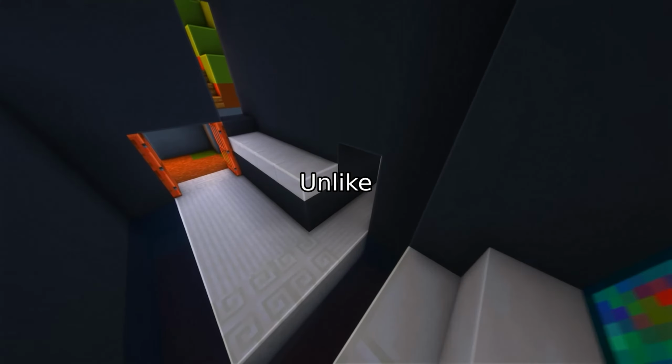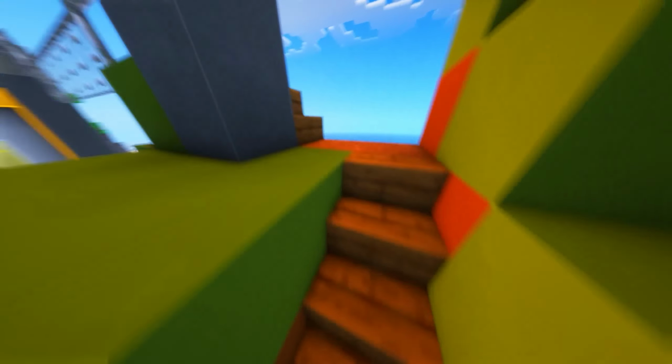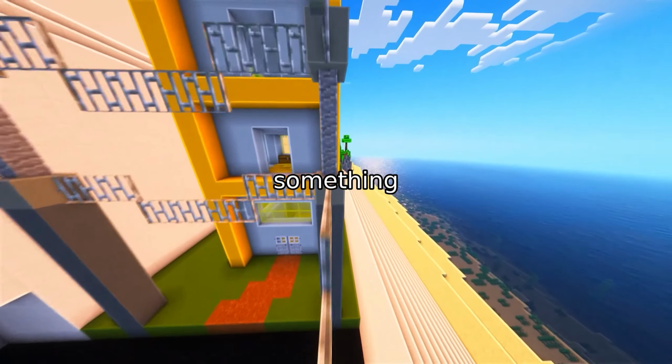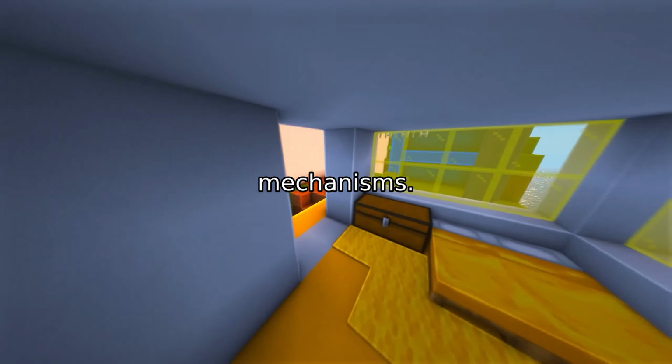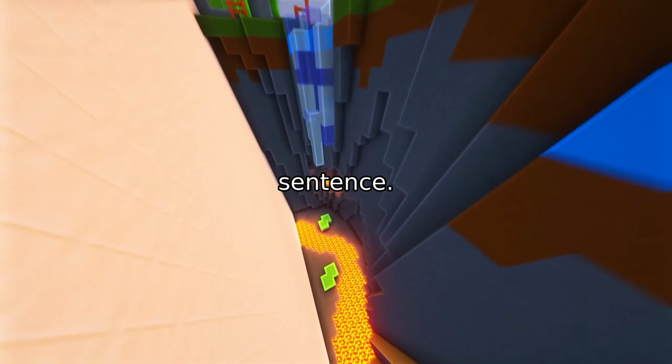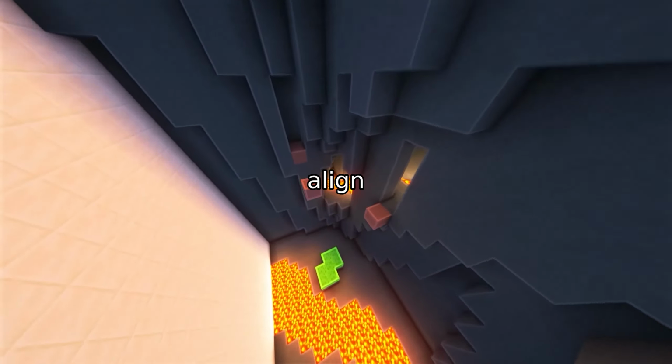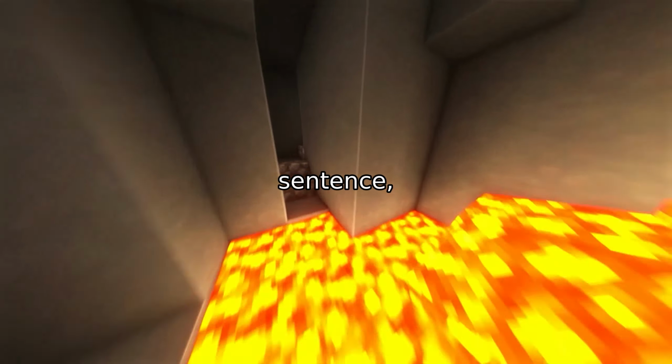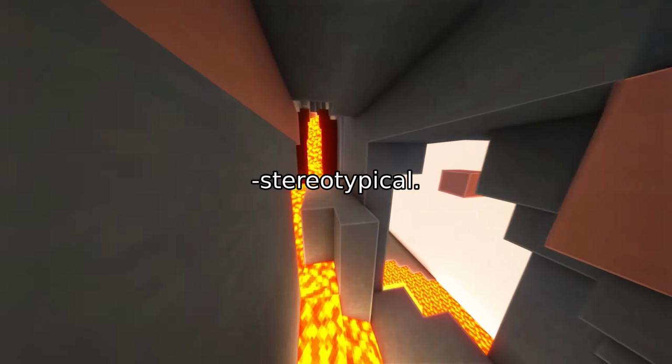Enter KLAAD, KL attention alignment debiasing. Unlike traditional fixes that brute force adjust model weights, KLAAD targets something more subtle, attention mechanisms. These are the neural network's way of deciding which words matter most in a sentence. KLAAD teaches models to align their attention between two versions of a sentence, one stereotypical, one anti-stereotypical.